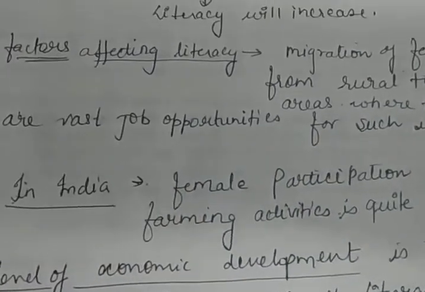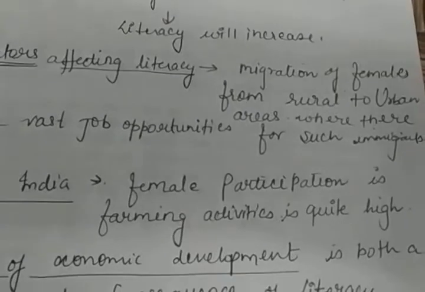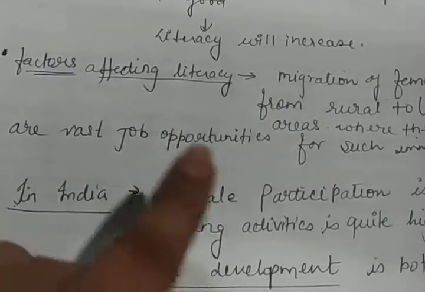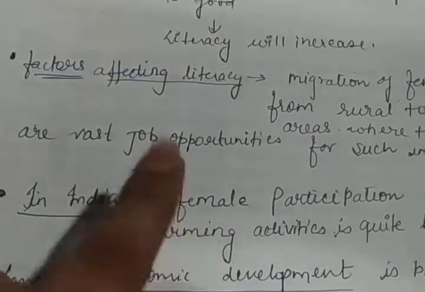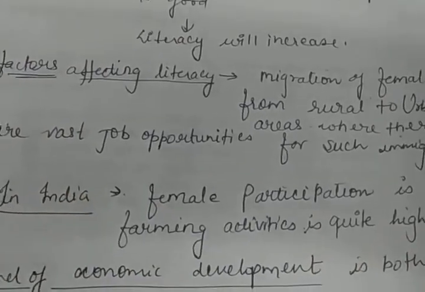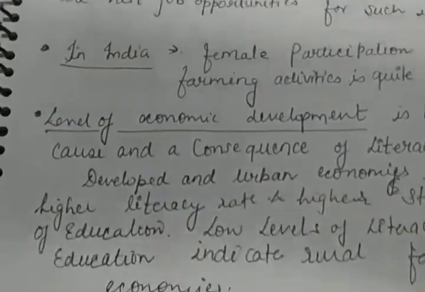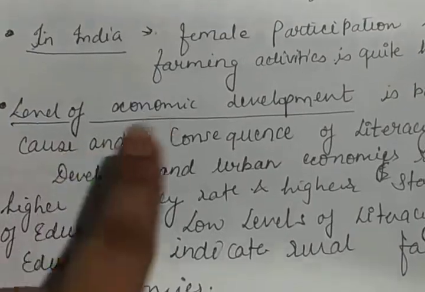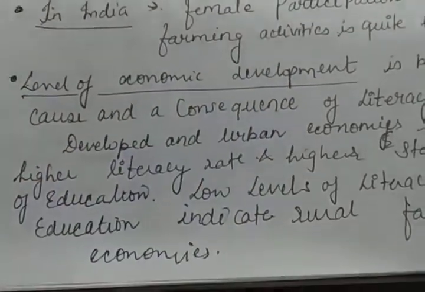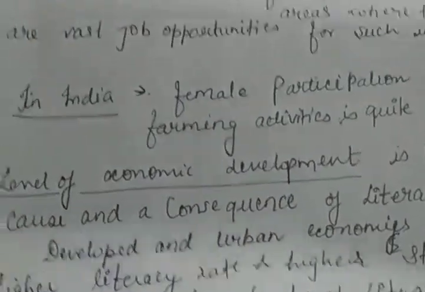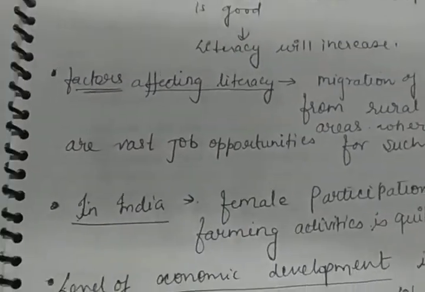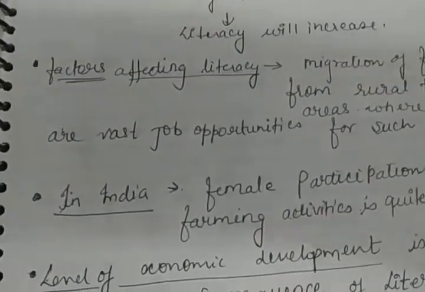Okay, and village areas में male working people are migrated for getting jobs. That's why females are more doing jobs in farming activities. The female structure is high in comparison to male structure in rural areas. So level of economical development, cause और consequence दोनों हो सकता है. And in India, only Kerala is a state where you can see a higher growth rate of economy.